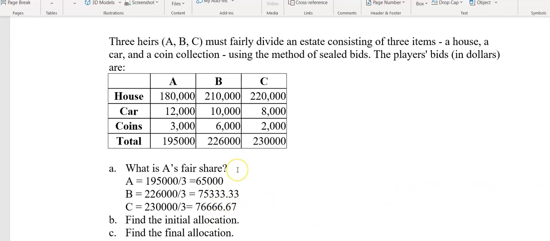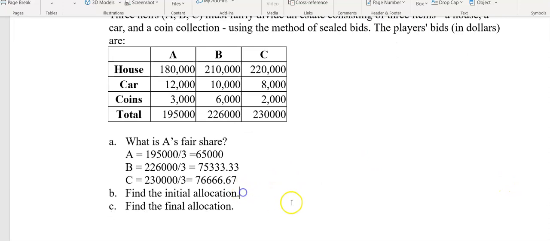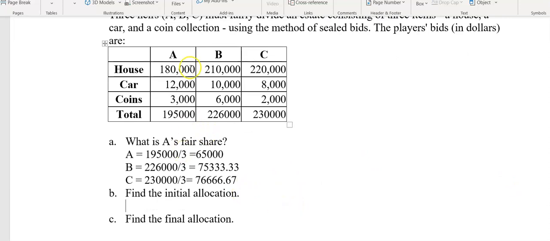All right. So now we want to find our initial allocation. There are three objects or three things that are being divided. That doesn't mean that everybody's going to get a thing because the thing goes to the highest bidder. So let's take a look at the house. If we look at the bids over here, 180, 210, 220, C gets the house.